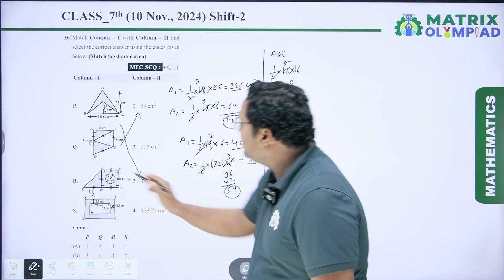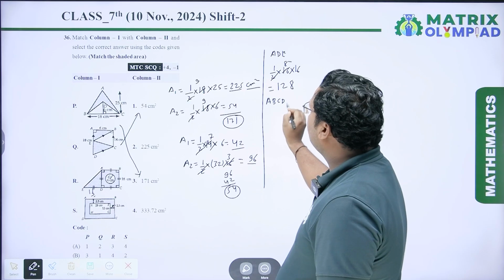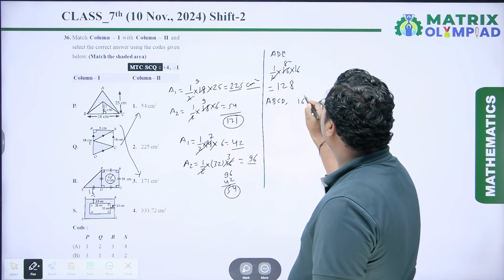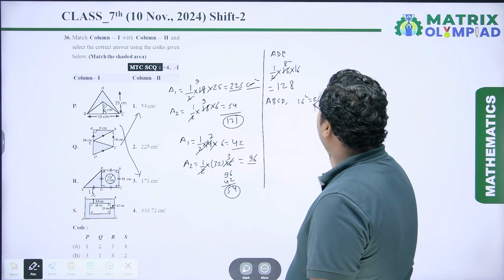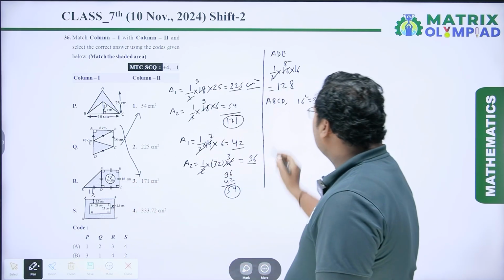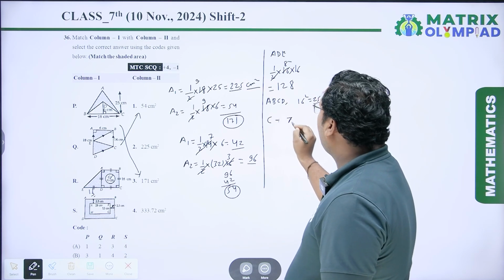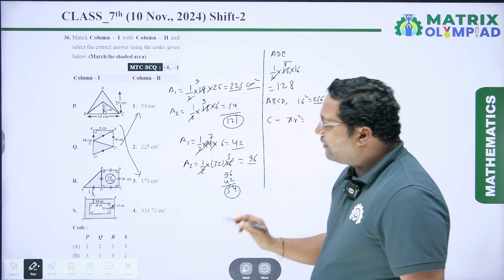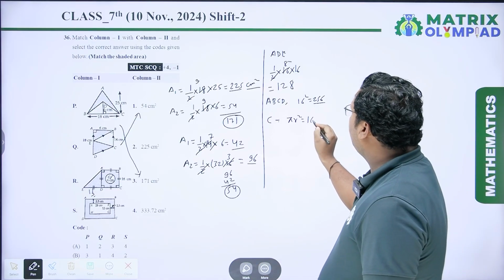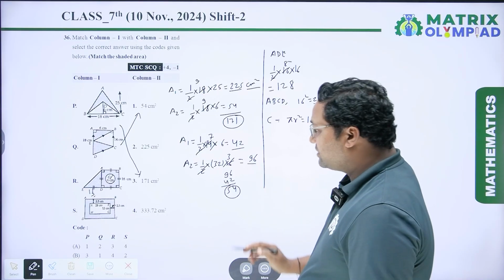Now we have to calculate the area of square ABCD. So area of square ABCD is side square and side is 16. So 16 square is 256 centimeter square. Now we have to calculate the area of this circle. So the area of circle is pi r square, and here r is given 4, so r square is 16, so it is 16 pi. Now we have to subtract 256 minus 16 pi.